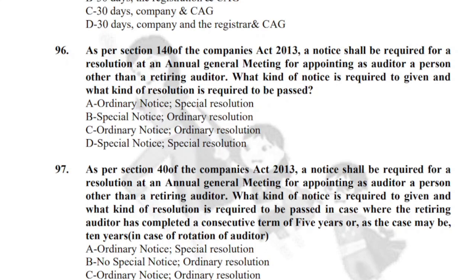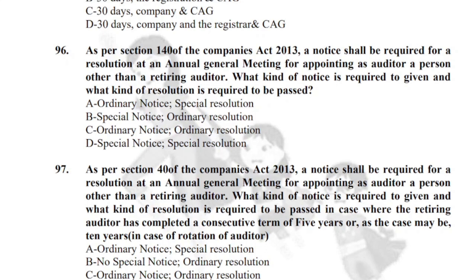Once your term is complete and another auditor is required, so here notice has to be ordinary notice. Remember, my dear friends, special notice is required only and only in 2 cases. If you are removing the auditor before the expiry of term and in case of removal of director.